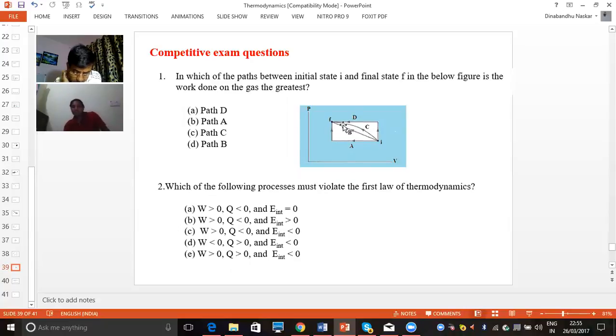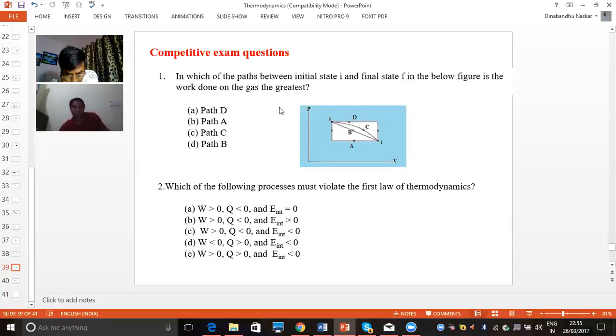I already told in the earlier slide that for calculating the work done, because work done is a path function, it depends upon the path. It is not a point function like internal energy. Internal energy is a point function. So here he's asking the work done. In that case we have to see which curve will give the maximum work done, meaning maximum area. D is the curve that will give the maximum work done, because the area enclosed by curve D will give the maximum value. So maximum work done is by curve D, then curve C, then curve B, and then curve A. Curve A will give the minimum work done.